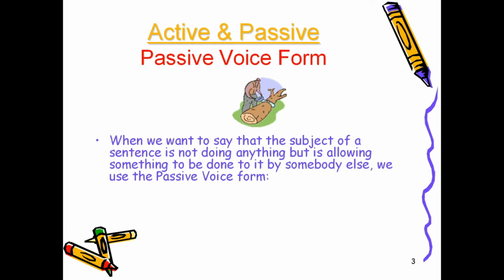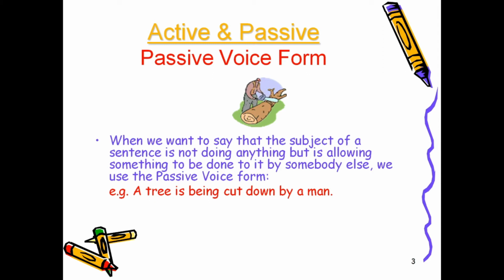Then have a look at this animation. When we want to say that the subject of a sentence is not doing anything but is allowing something to be done to it by somebody else, we use the passive voice form. For example, a tree is being cut down by a man.